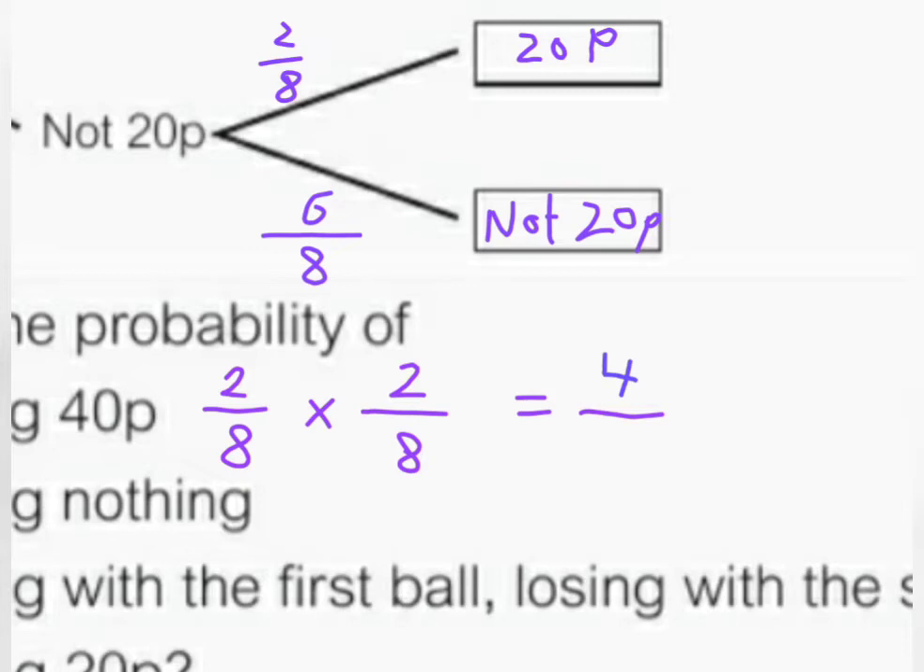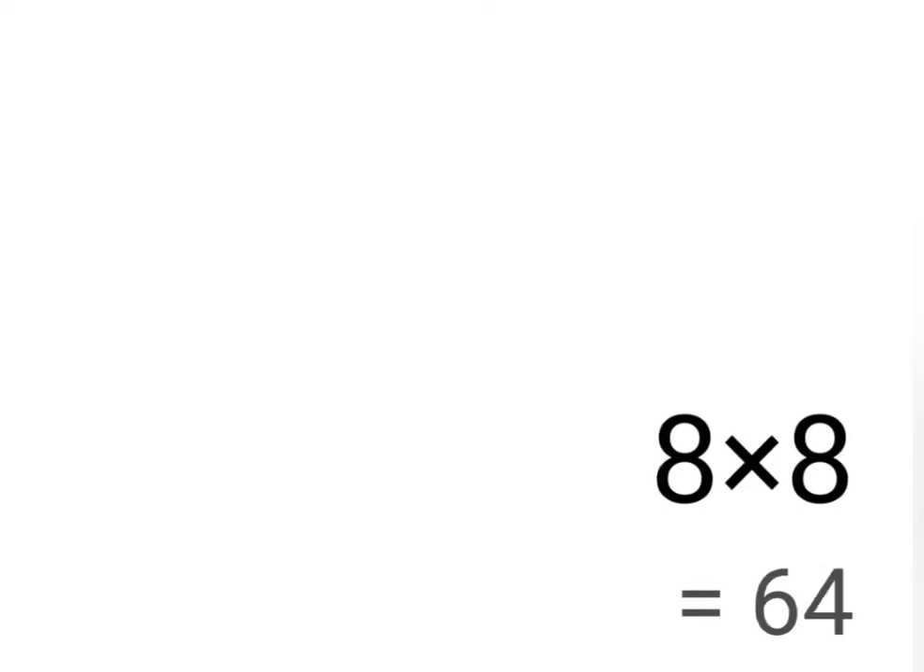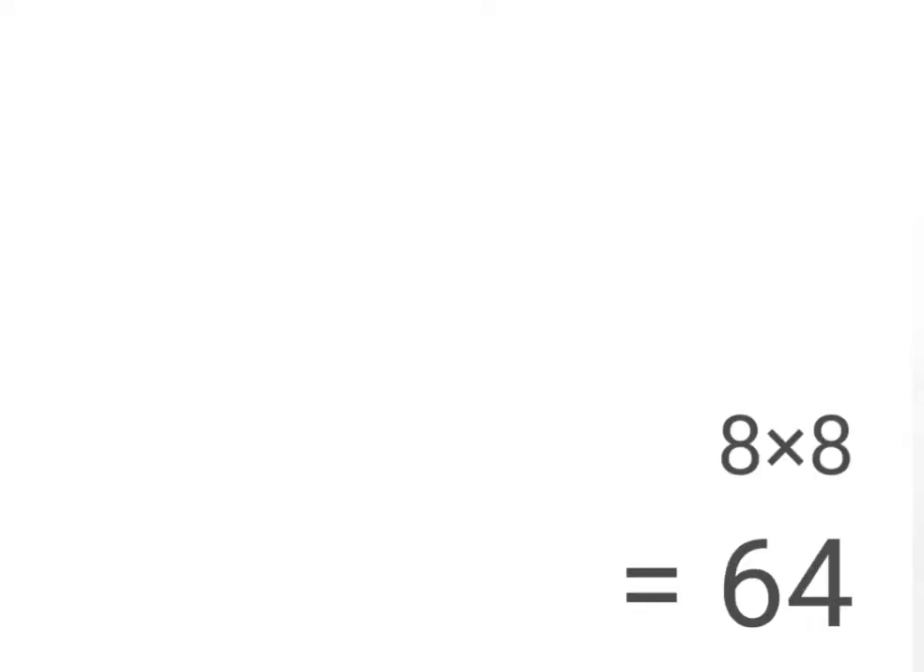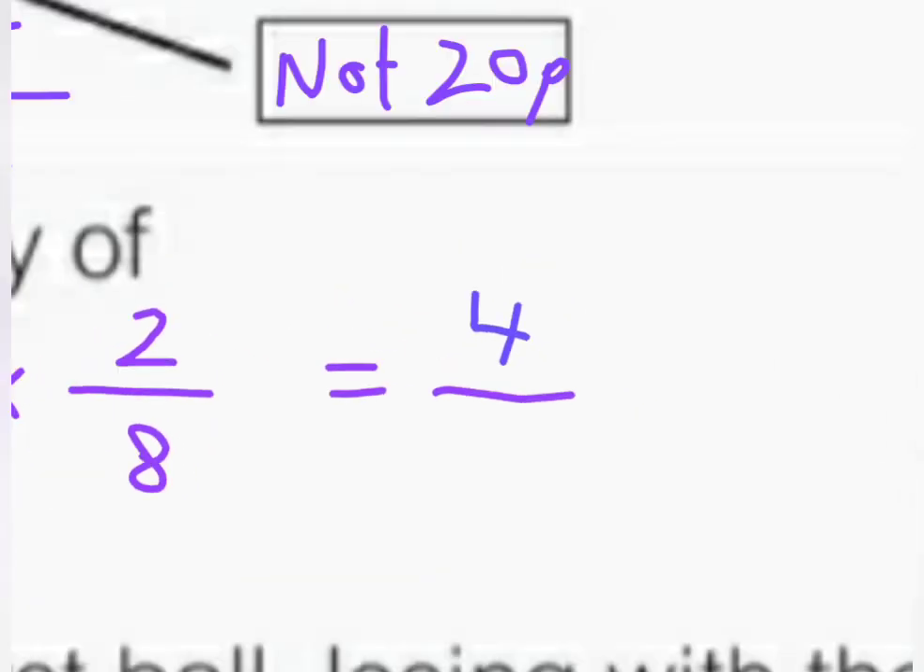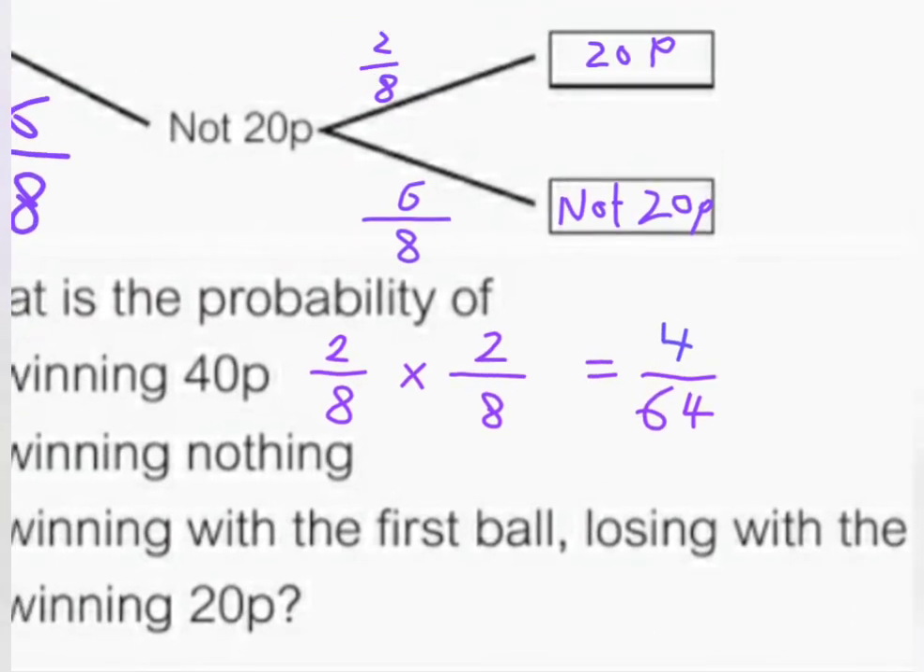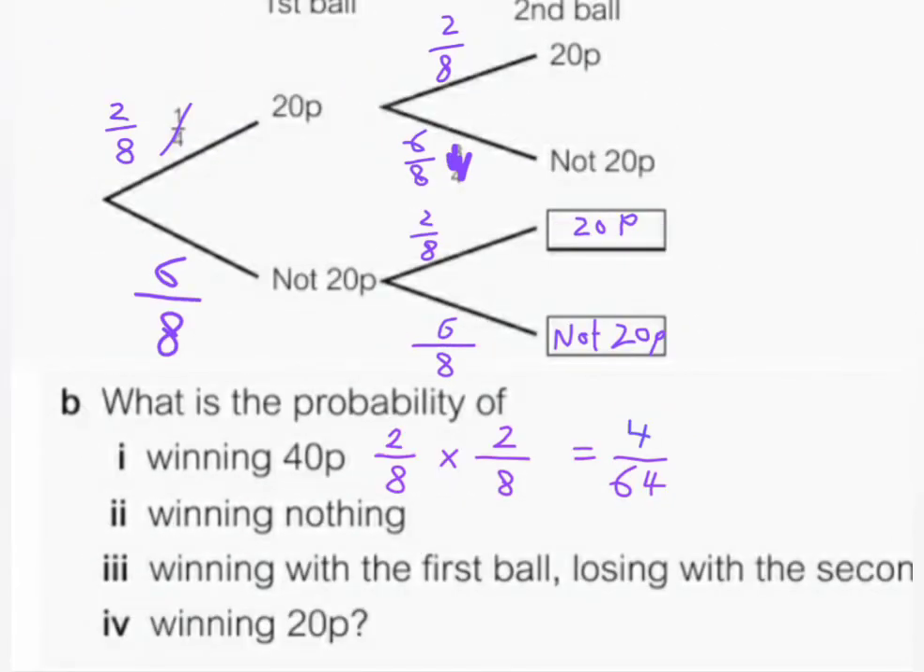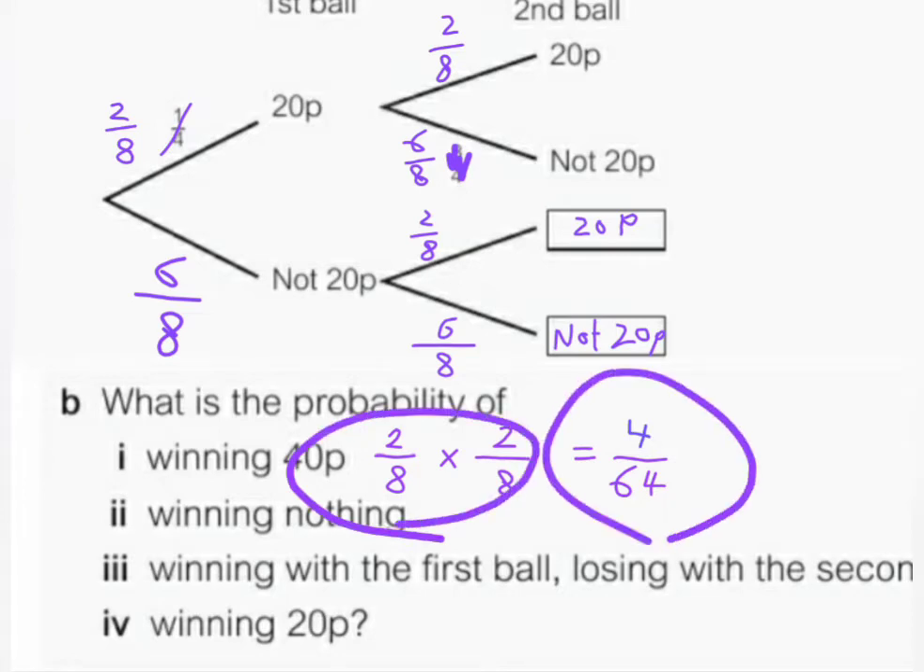Now let's multiply 8 by 8 and then come back. So 8 times 8 equals, very good, 64. Now let's go back. So the answer is 64. Good job. Because we're going to use it here all the time. So 2 over 8 multiplied by 2 over 8 equals 4 over 64.